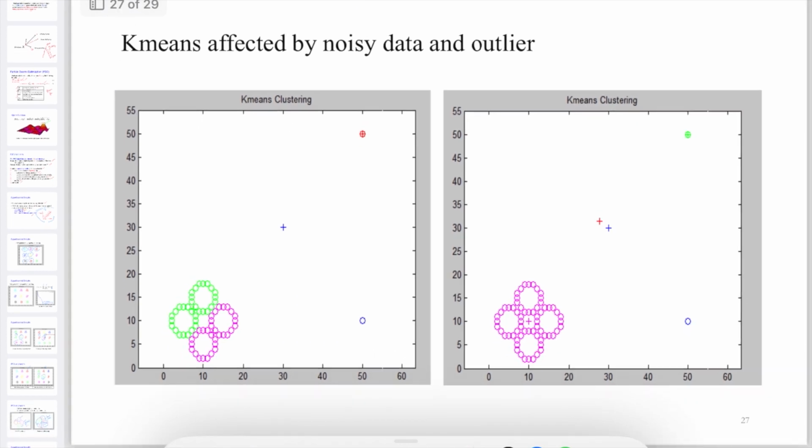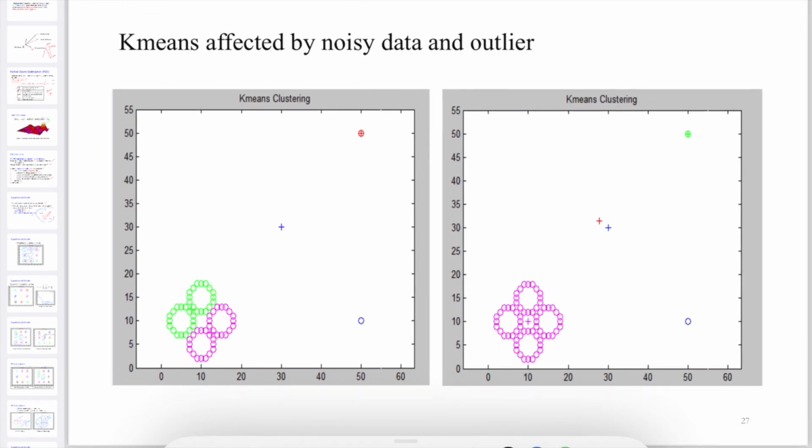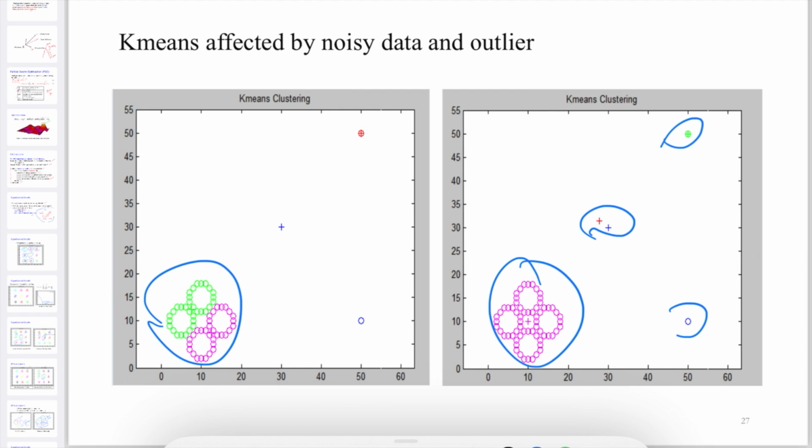So you can see here the k-means is affected by noise and outliers. You can see in PSO versus k-means that PSO seems well organized and didn't bother about the noisy data and outliers, whereas k-means is affected by them. So for k-means clustering, you have to give the data in such a way that you avoid the outliers and the noisy data.